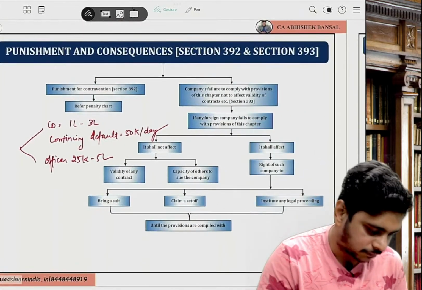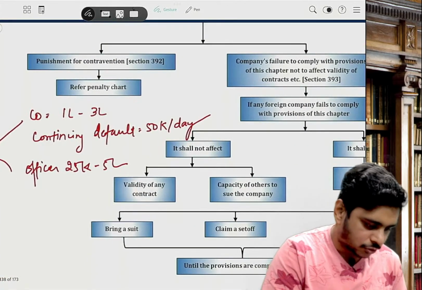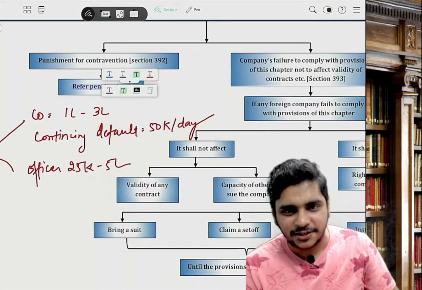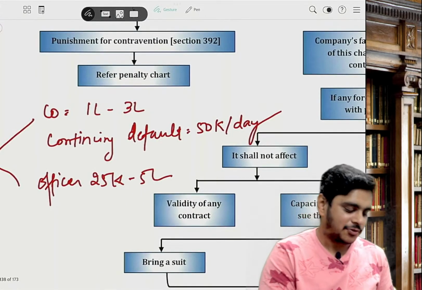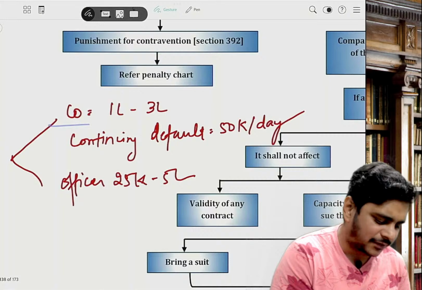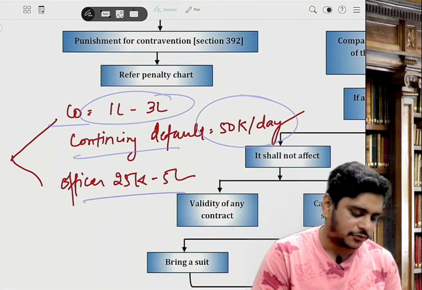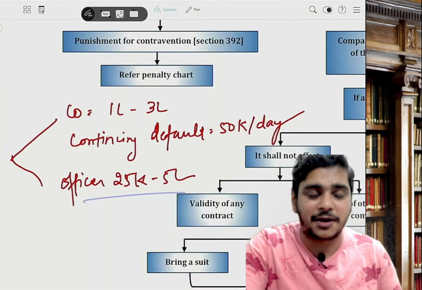392, penalty. Section number 392 refers to the penalty chart. They forgot to paste the penalty chart, and there's a typo here also. So how much is the penalty? We have done this. The company's penalty is 1 lakh to 3 lakh. Continuing default is 50,000 per day. And the officer's penalty is 25,000 to 5 lakh. It can be a 3 mark or 4 mark answer.